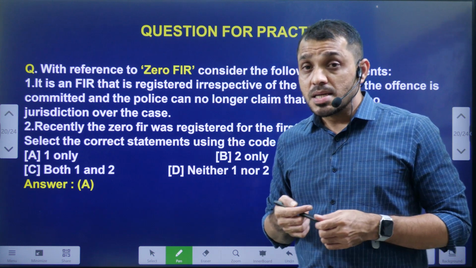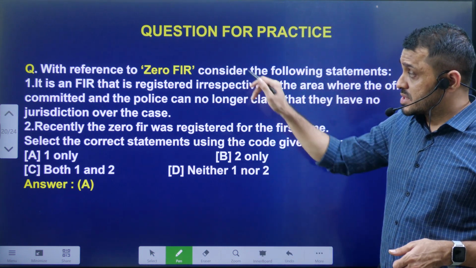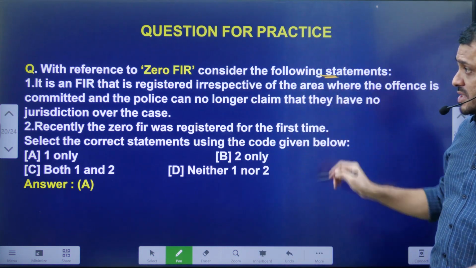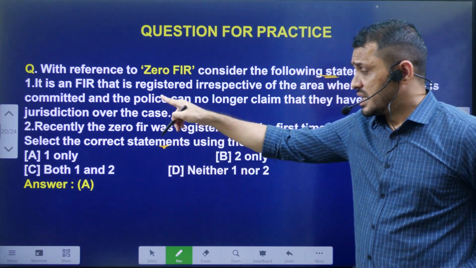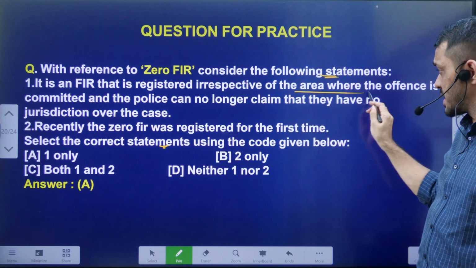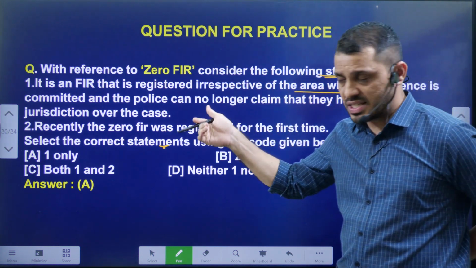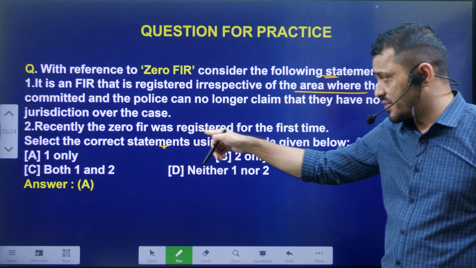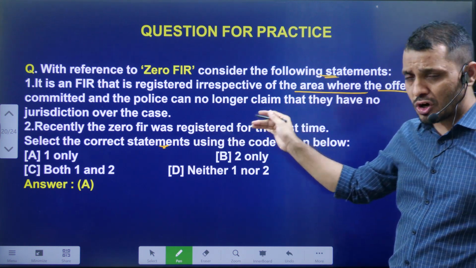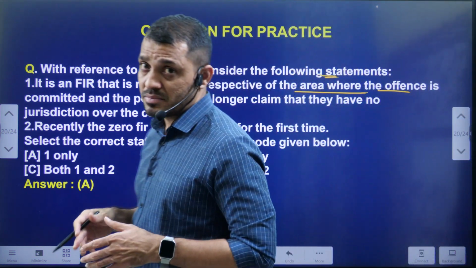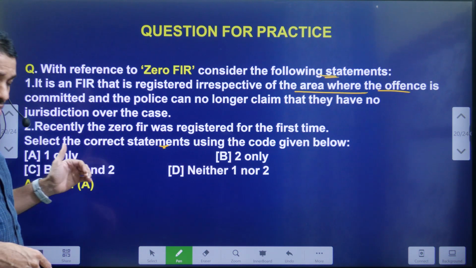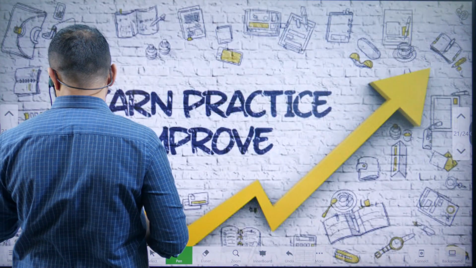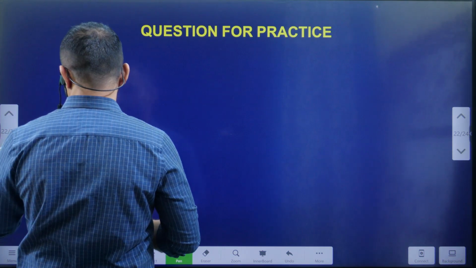Okay. Yesterday's video question, with reference to zero FIR, consider the following statements. So which one is the right answer? The correct statement will be A. It is an FIR that is registered irrespective of the area where the offence is committed. Recently, the zero FIR was registered for the first time? Not recently, for a very long time back. That means at least 1-2 years back onwards, these have been registered. So only the first statement is right.